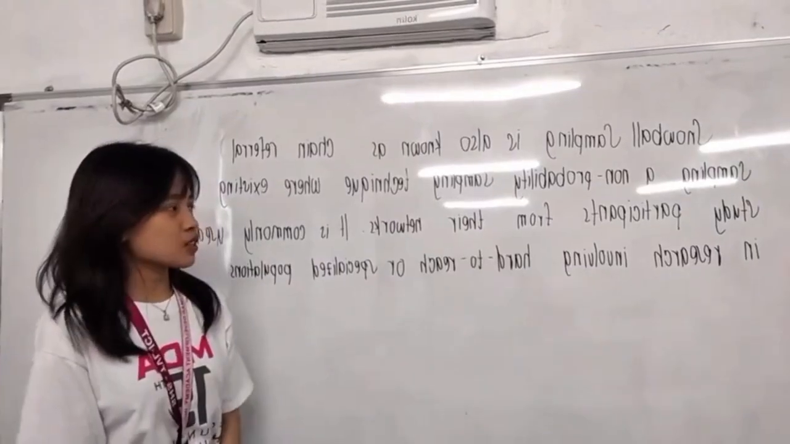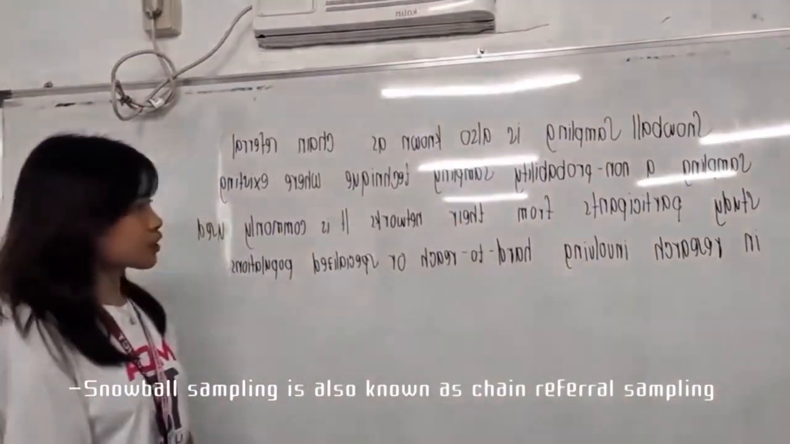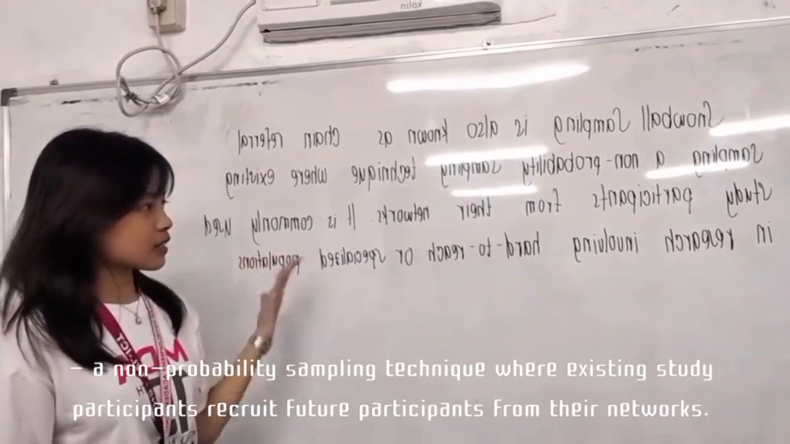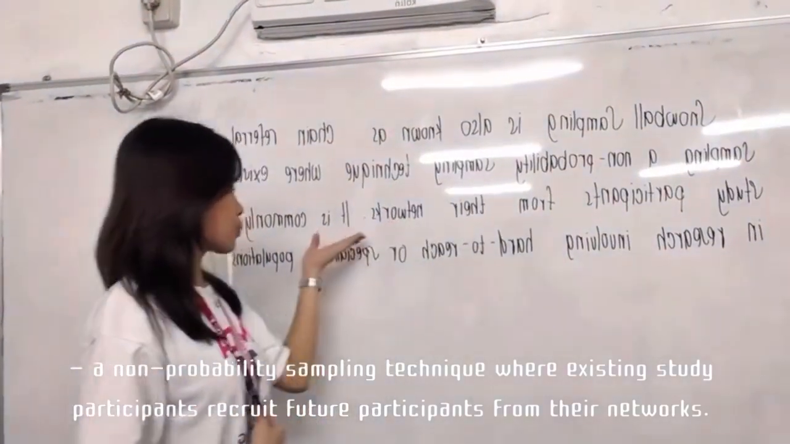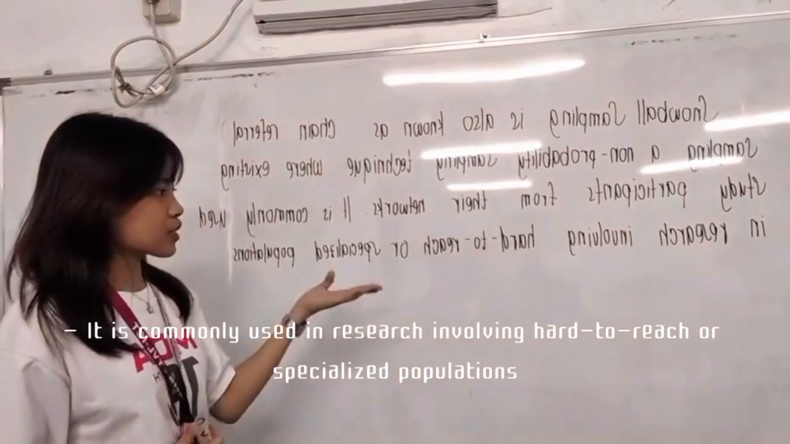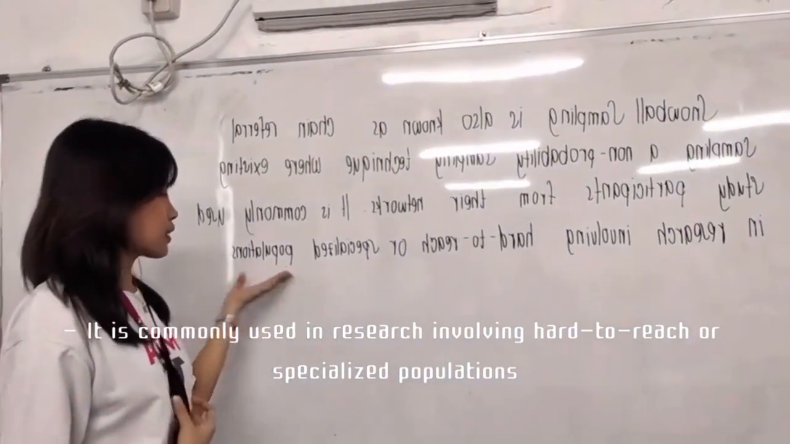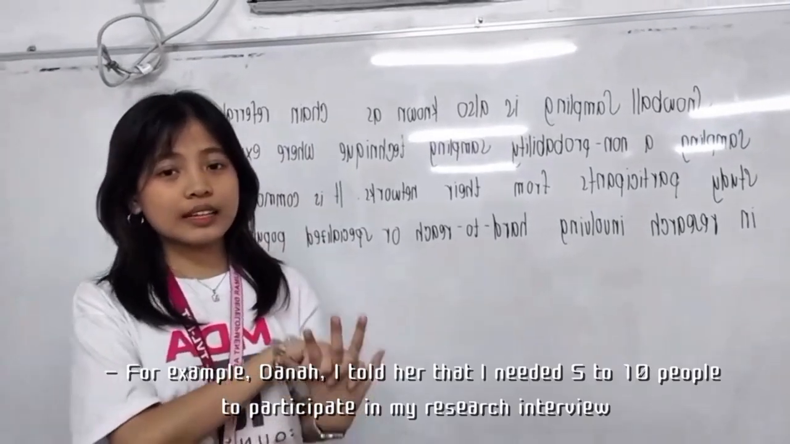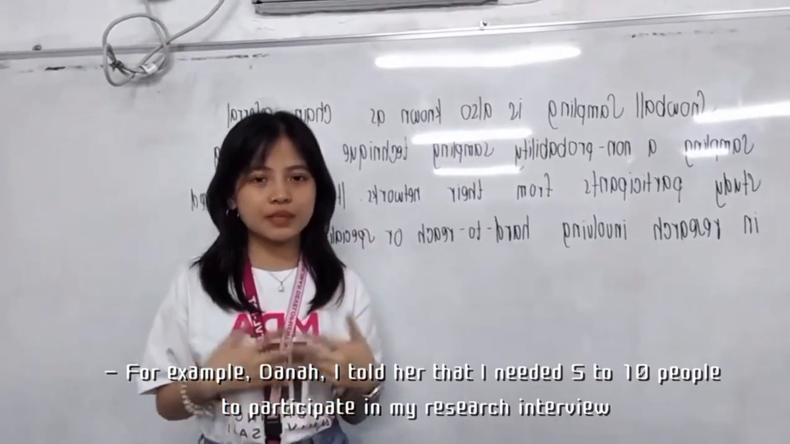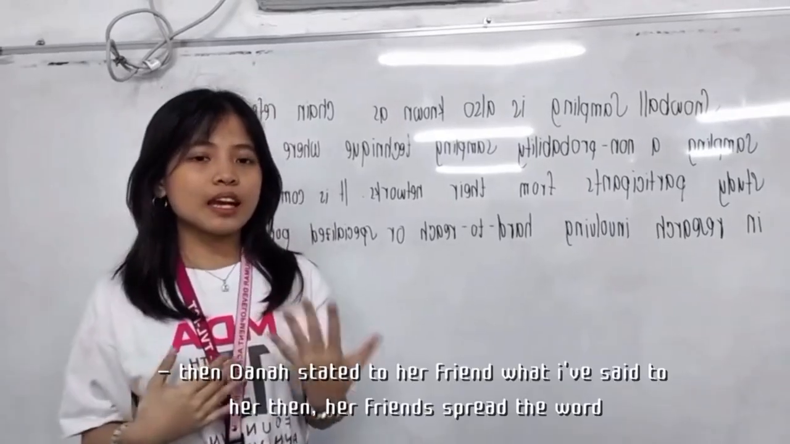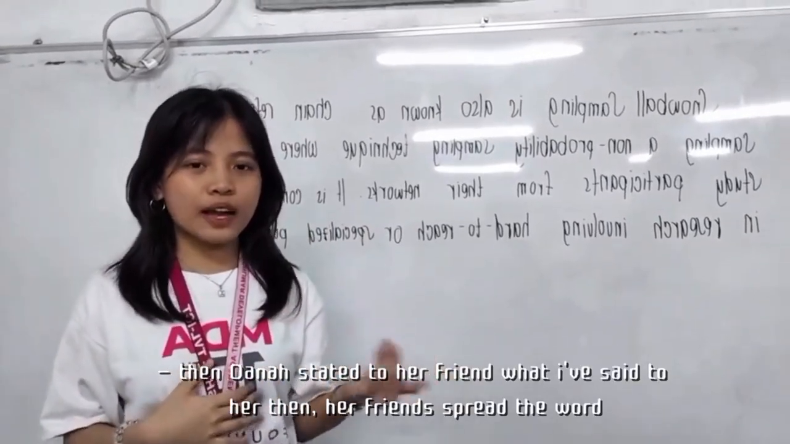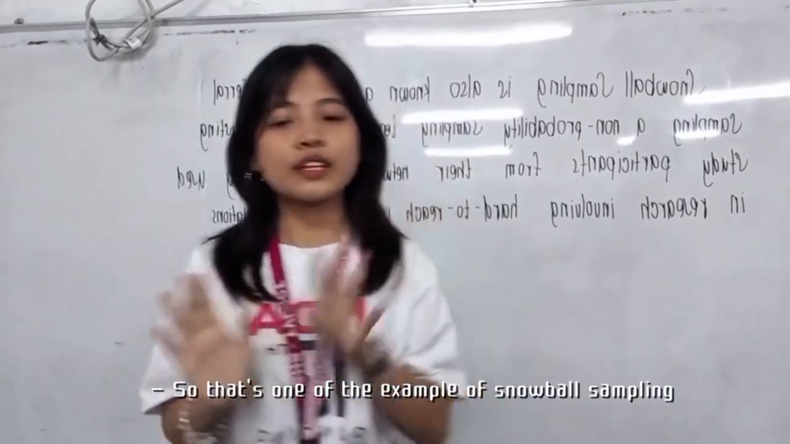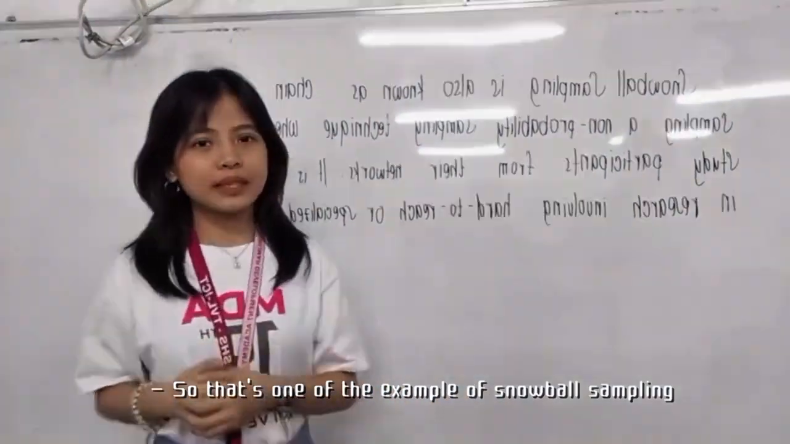Snowball sampling is also known as chain-referral sampling, a non-probability sampling technique where existing study participants recruit future participants from their acquaintances. It is commonly used in research involving hard-to-reach or specialized populations. For example, I told Dana that I needed 5 to 10 people to participate in a research interview. Then Dana told her friends what I said, and her friends spread the word. That's one example of snowball sampling.